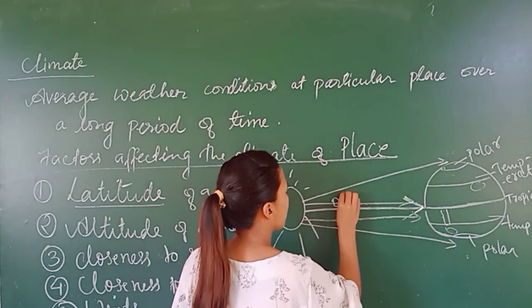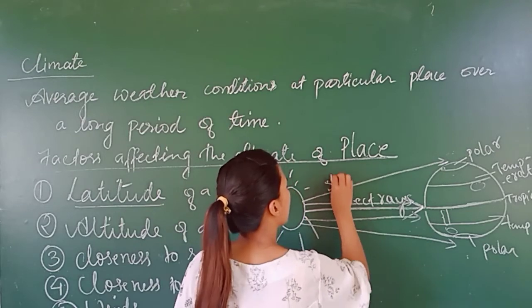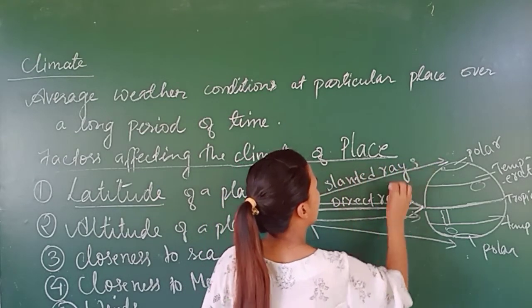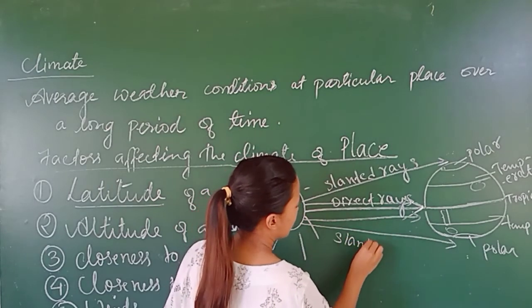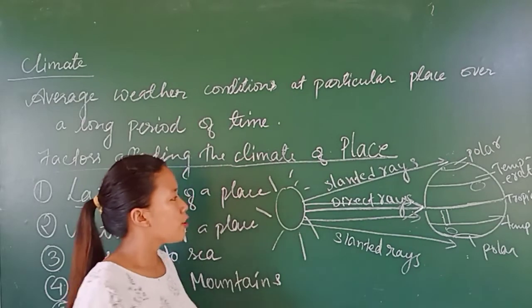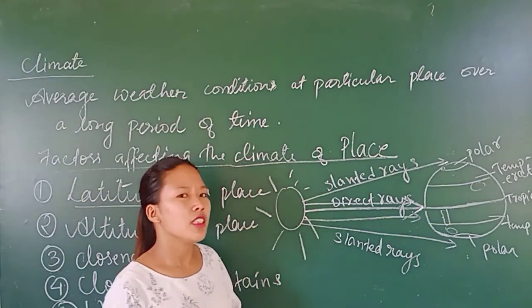This is direct rays, and this is the slanted rays. So the tropical region, the equatorial region, receives the highest amount of sunlight.